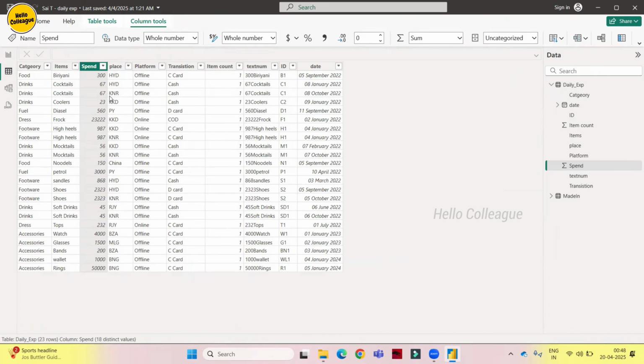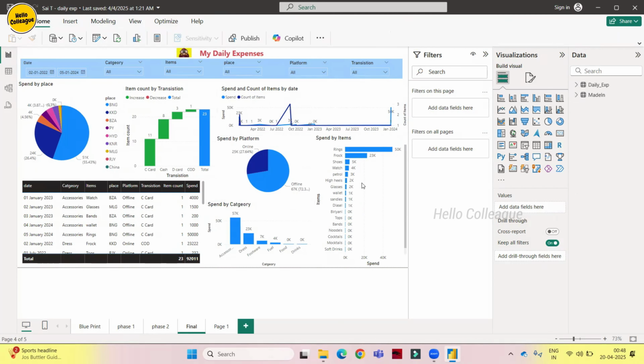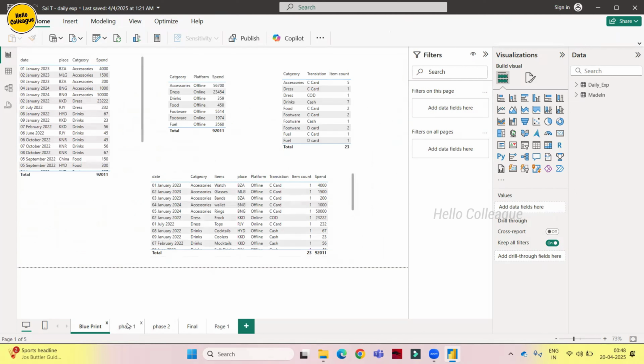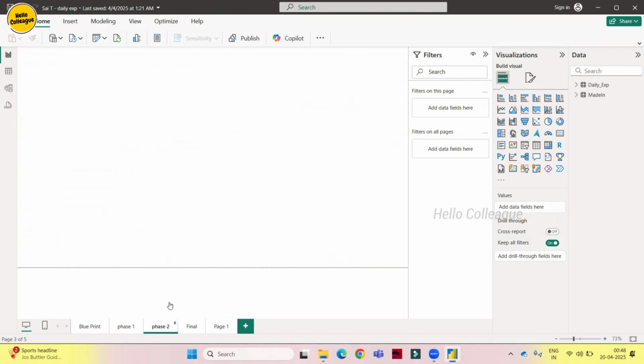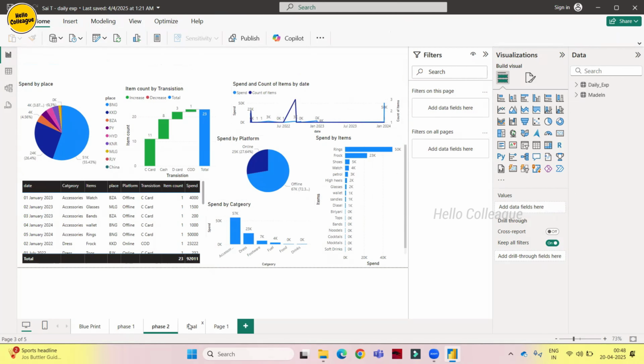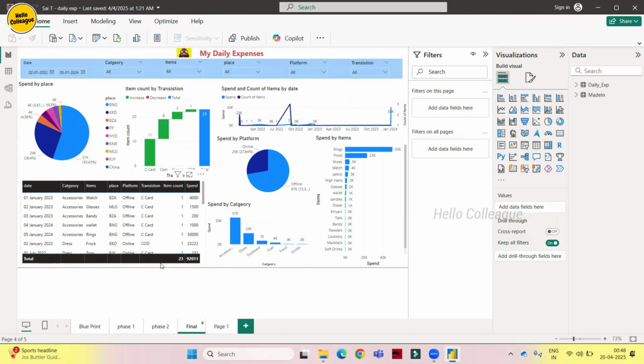When we get the data, we don't directly build this type of report. We will first take a blueprint and then we will convert this blueprint into phase 1. After this, we build some phase 2 and we can shift it to final. This is also not the final one, because when we take this report to our manager or any client, we will get so many requirements.